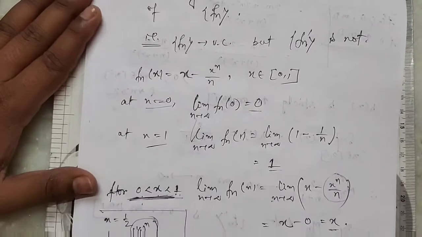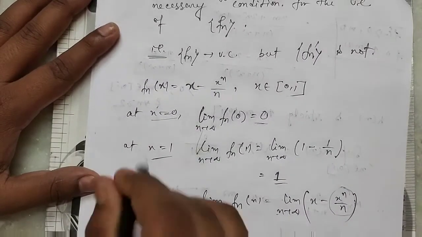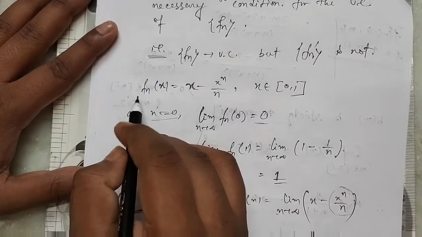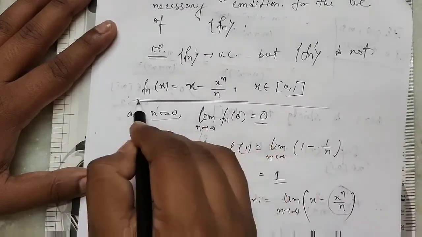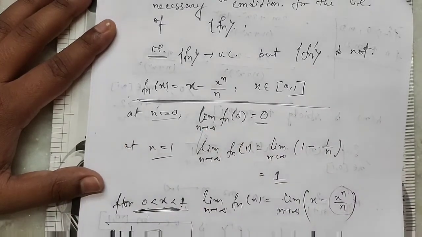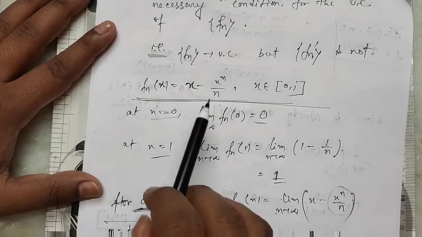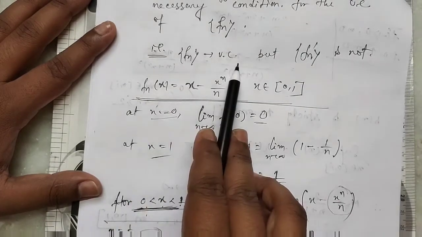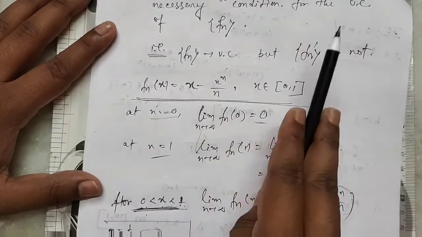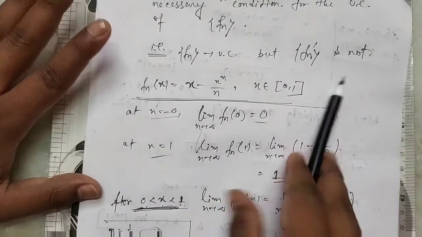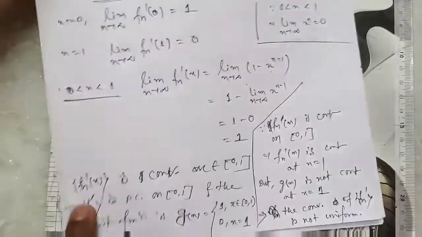Clear? So we prove this is an example such that fn is uniformly convergent, but fn dash is not uniformly convergent.